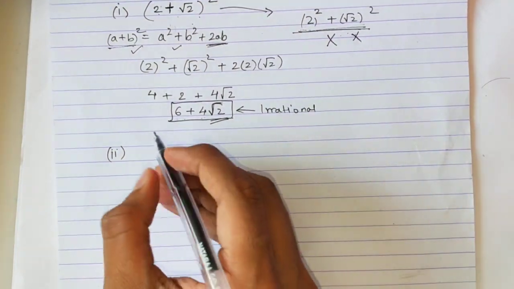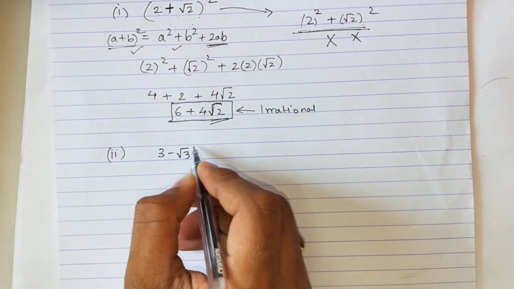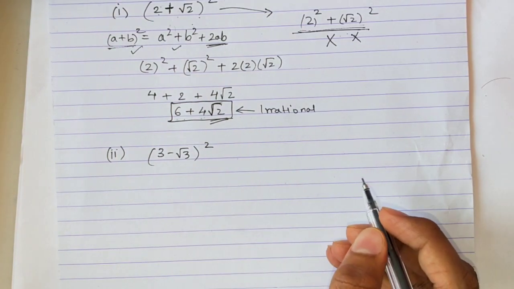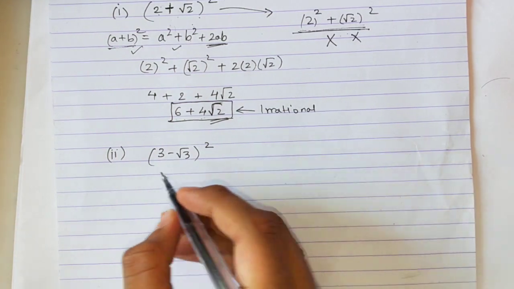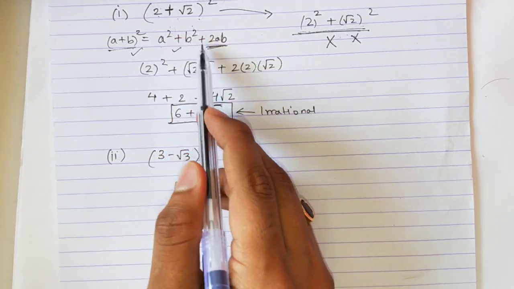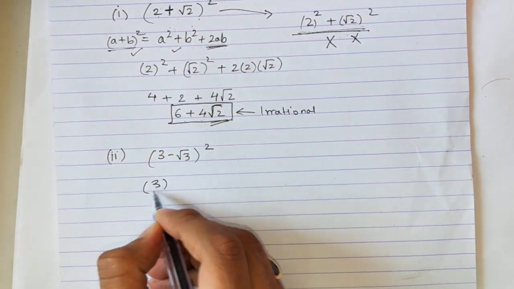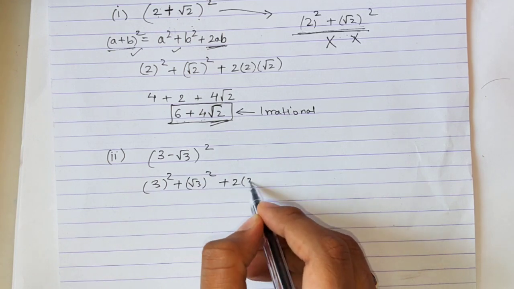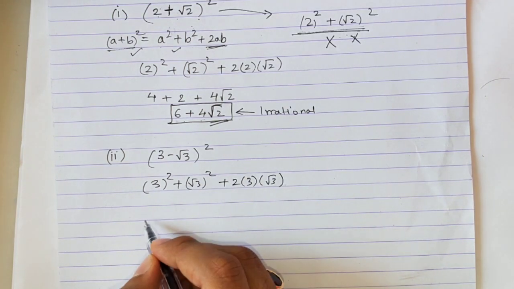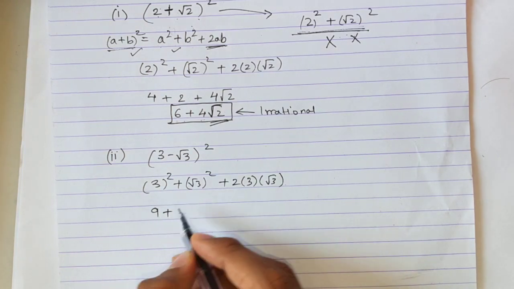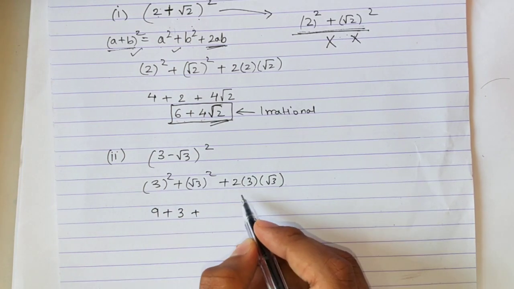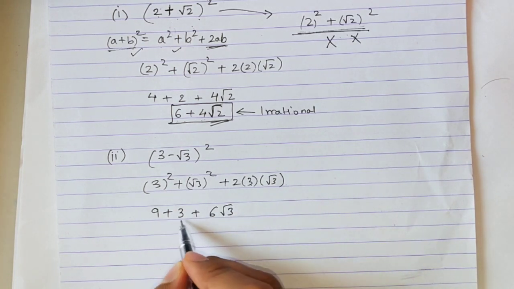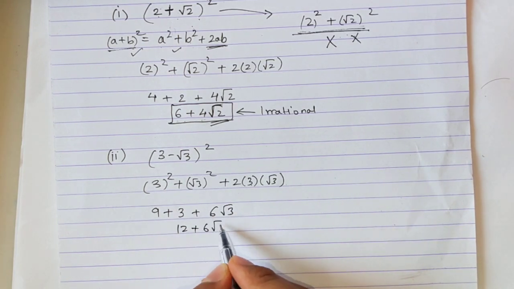Now the second question is a similar one, 3 minus root 3 the whole square. We have to check whether the number is rational or irrational. So let's open the bracket. Again, the same formula, a square plus b square plus 2ab. So a square is 3 square plus root 3 square plus 2ab. 3 square is 9, root 3 square is 3, plus 2 3s are 6 root 3. So 9 plus 3 is 12 plus 6 root 3.